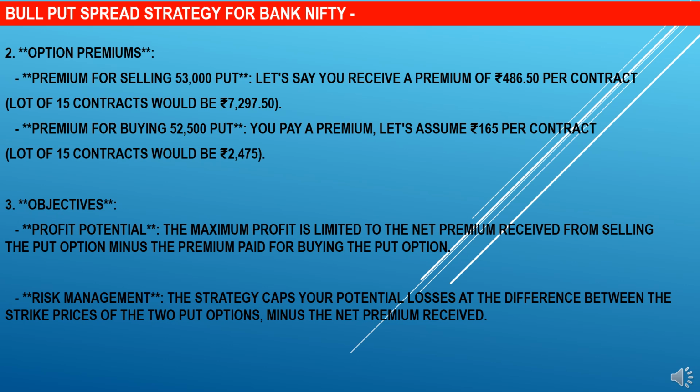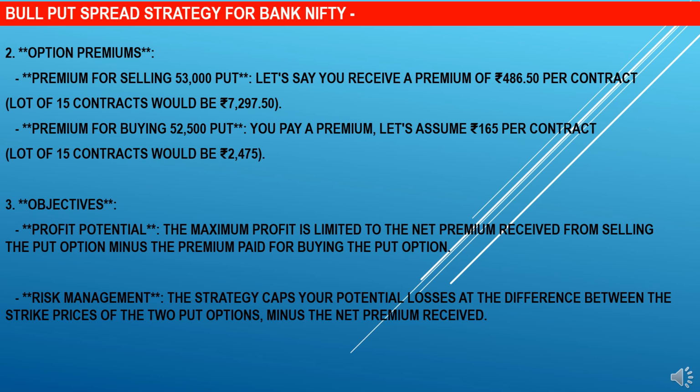2. Option premiums. Premium for selling 53,000 put. Let's say you receive a premium of 486 rupees and 50 paise per contract. Lot of 15 contracts would be 7,297 rupees and 50 paise. Premium for buying 52,500 put. Pay a premium. Let's assume 165 rupees per contract. Lot of 15 contracts would be 2,475 rupees.